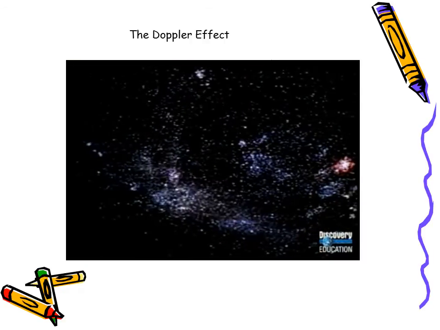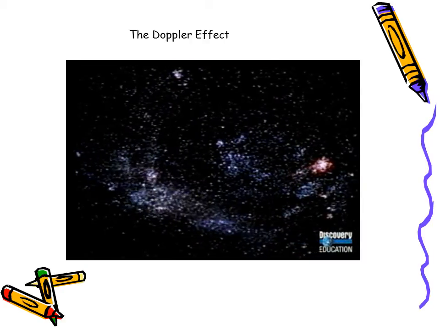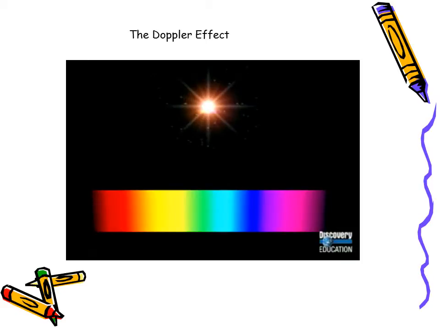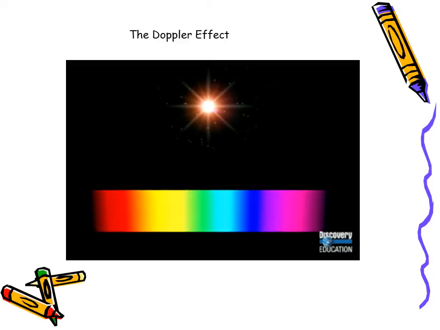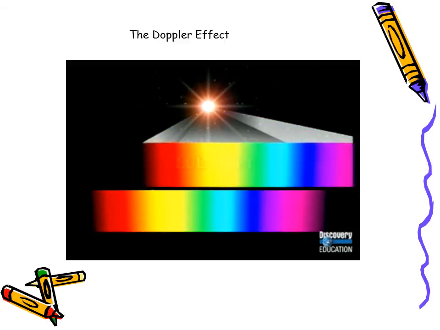This phenomenon also occurs with stars. Stars moving away from the Earth have a shift towards the red, or lower end of the spectrum, while stars moving towards the Earth have a shift toward the blue, or high-frequency end of the visible light spectrum.